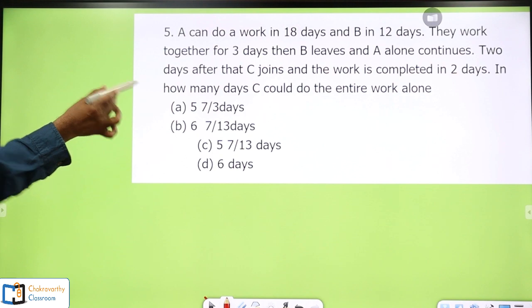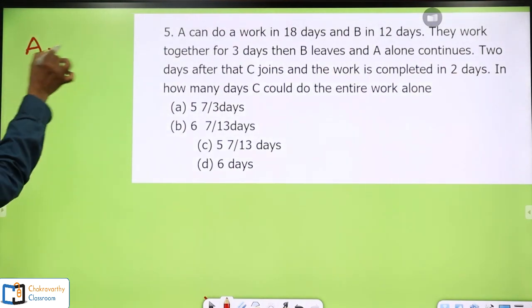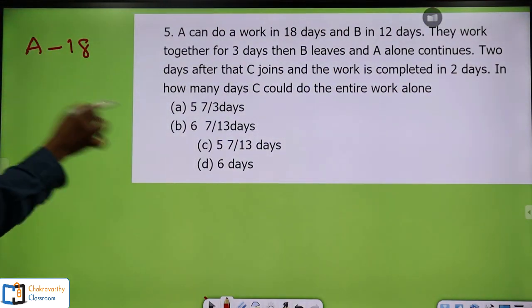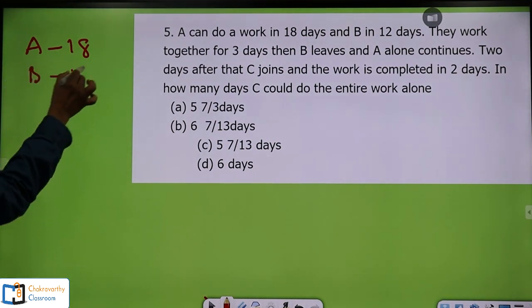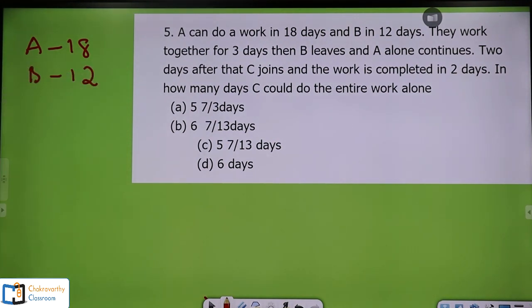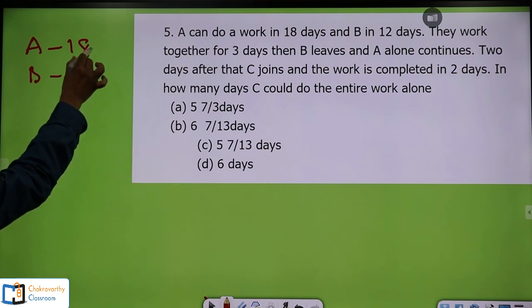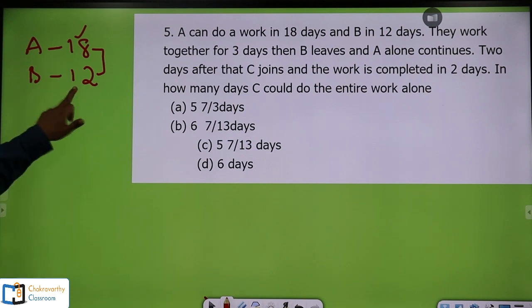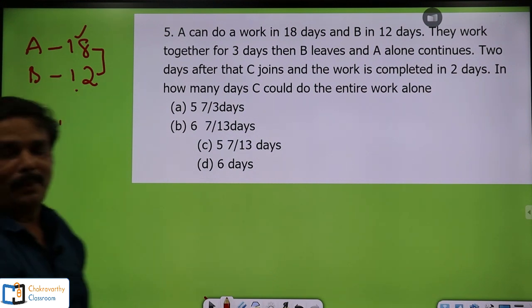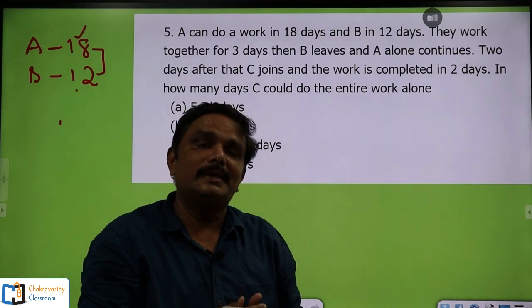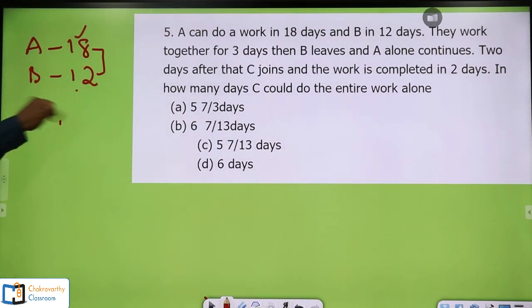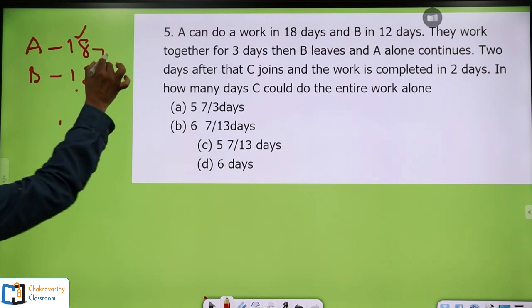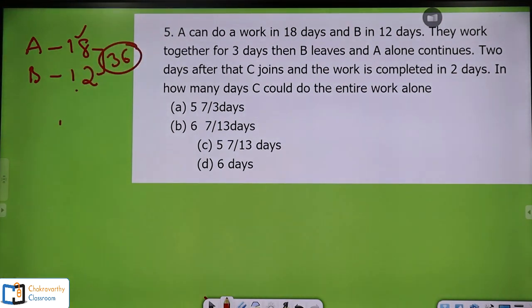First, A's capacity is 18 days. A can do the work in 18 days. Next, B can do it in 12 days. What is our job here? Take the LCM of 18 and 12. The biggest number is 18. Once 18 is 18, but 18 does not go into 12, so that cannot be the common multiple. Next, 18 twos are 36. Yes, 36 is one of the multiples of 12. So clearly we can say the LCM is 36. So the total work is 36 units here.